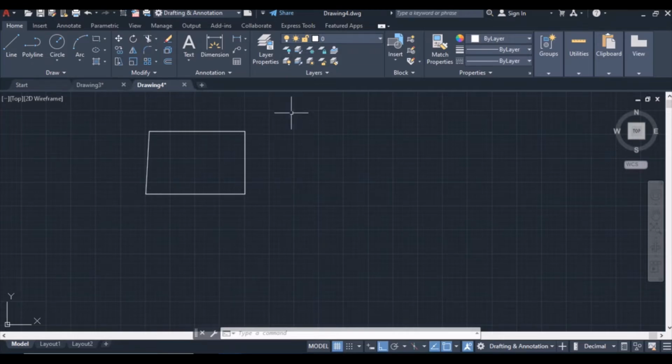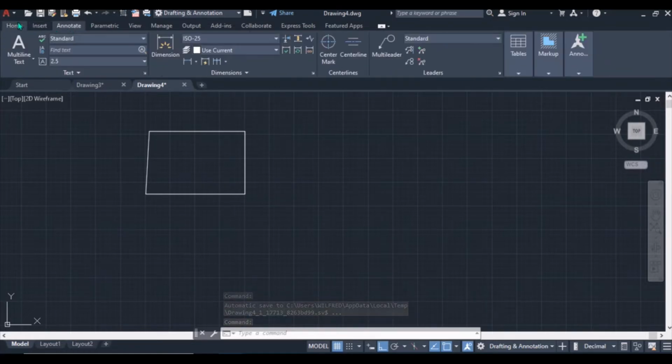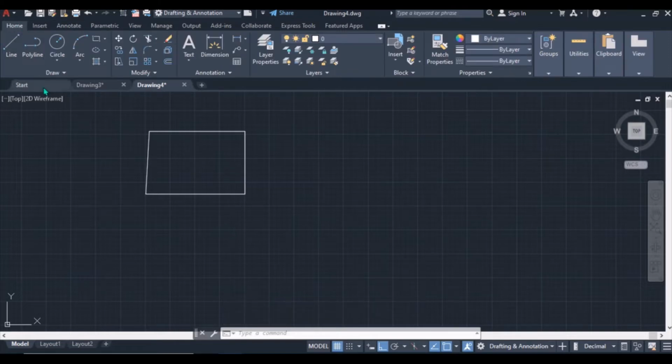So on the ribbon, it is a compact platform where you can do your editing on your drawing. You just perform everything here. Then the next thing after the ribbon, the ribbon has got the tabs, and on each tab, it has got the panels.